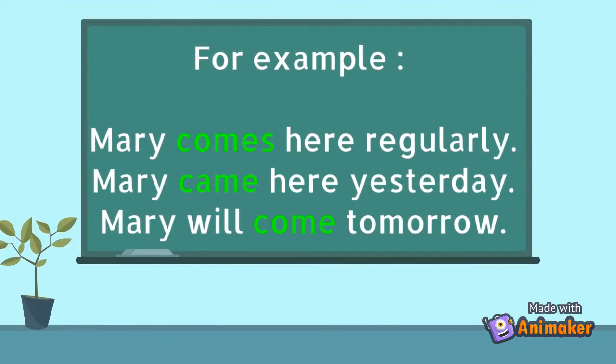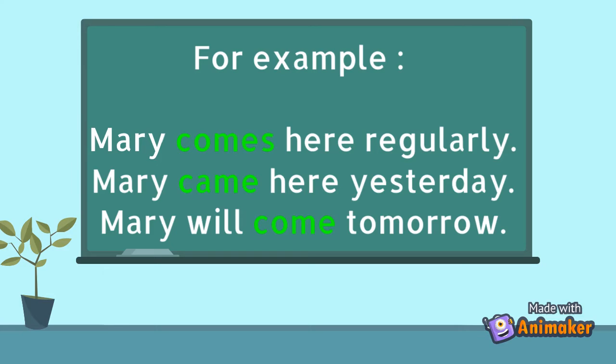Mary comes here regularly. Here, comes is the verb, and we're talking about the present event. That means the process of her coming is still continuous. Now, let us see the past event. Mary came here yesterday. Here, came is the verb, and we're talking about the past event that she came yesterday.